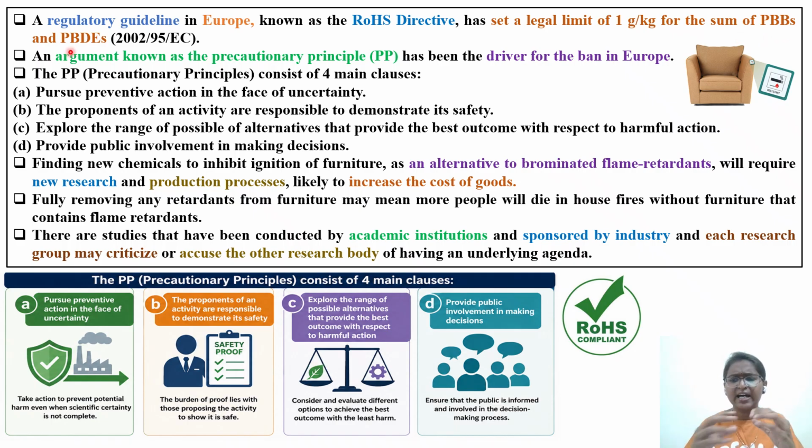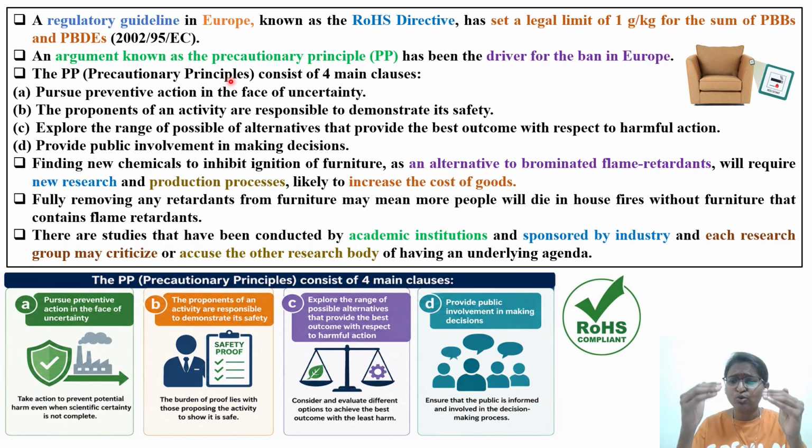So always, as a risk assessor or risk assessment toxicologist, if there is a potential concern with a certain chemical, then you have to come up with a safety limit. So the RoHS directive has kept a limit of 1 gram per kg. That kg is for the furniture, or for the exposed person's body weight, you go and check. And an argument known as the precautionary principle has been the driver for this ban in Europe.